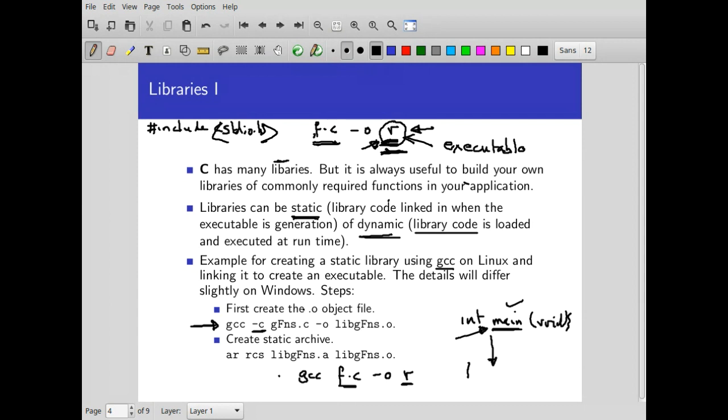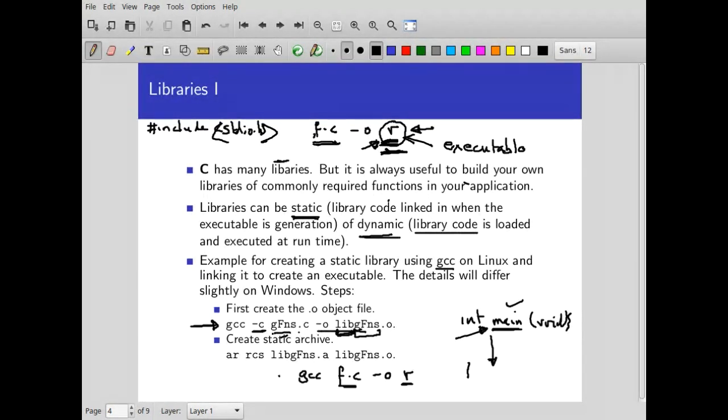So it will compile it, and here you have to give the name of the library. There's a convention in C to always use lib as the first part of the name, so the moment you look at the name itself, you know that this is a library. Then you give the name of the C file.